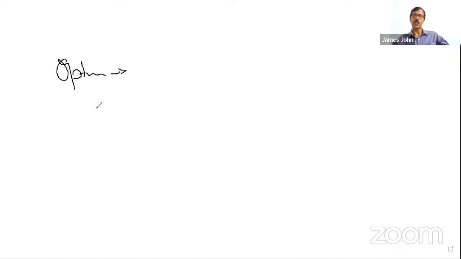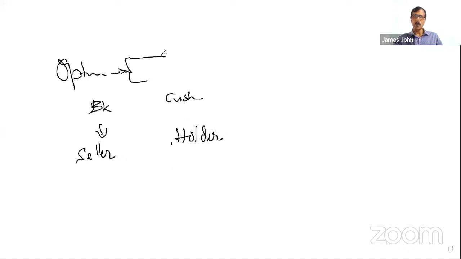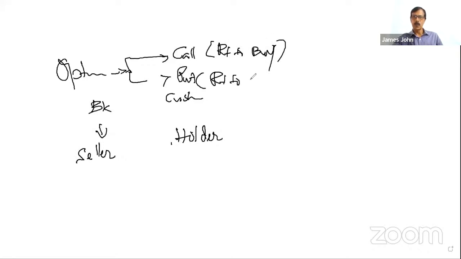Similarly, as in the case of forward contract, there are 2 parties here also: one is a bank, another is a customer. The bank is always the option seller, and the customer is the option holder. Now, the option can be of 2 types. One is call option, next is put option. Call option means right to buy, and put option means right to sell.